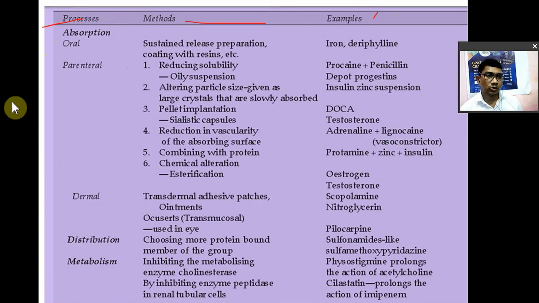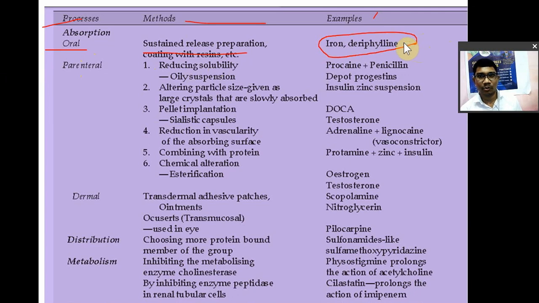In the first column the process is given, which process you have to alter. Then which method, and what are the examples. So you can decrease the oral absorption. If you want to get a sustained action, you can decrease the oral absorption by providing the drug as a sustained release preparation, or by coating with polymers or resin. For example, iron and theophylline or deriphyllin.